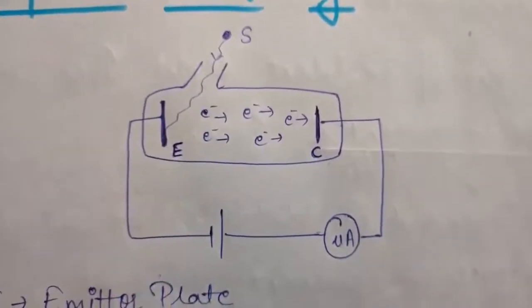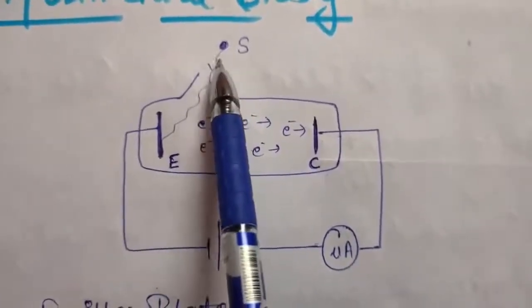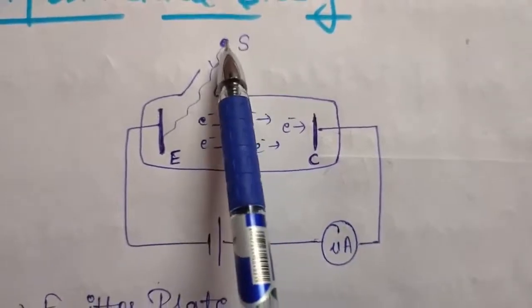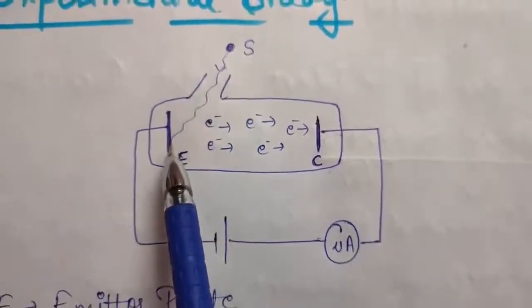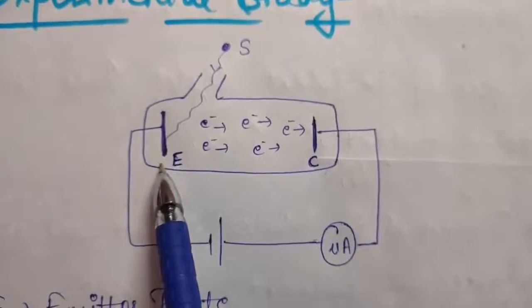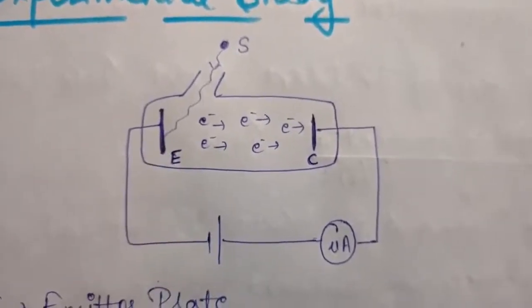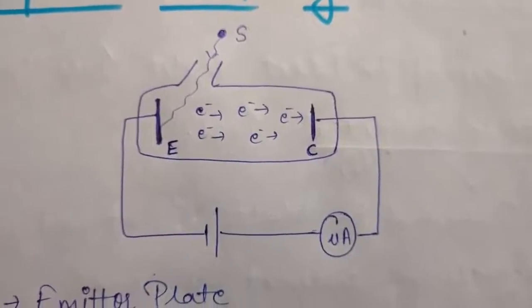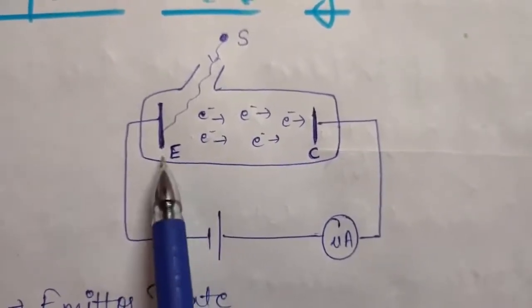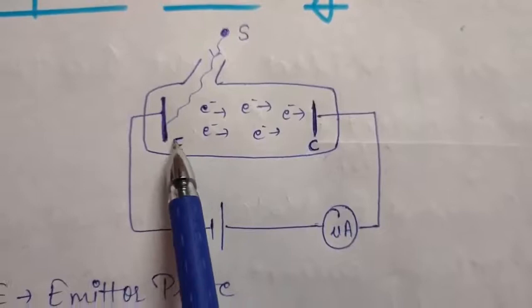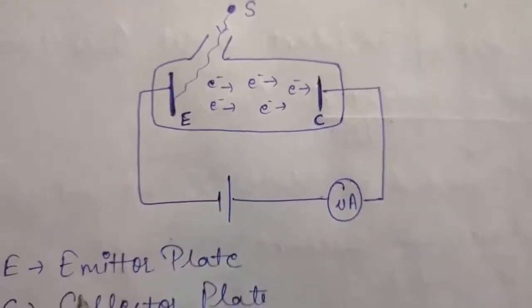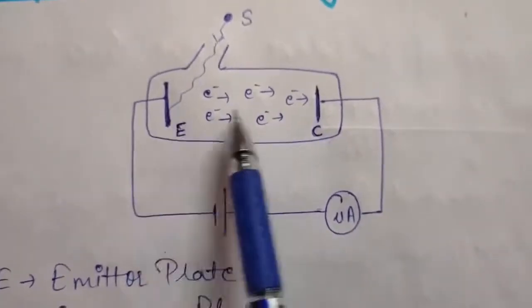Now what will happen is, from this S, that is, from the source of incident light, the incident radiation, or you can say photons, will fall on the plate E, due to which there will be the ejection of electrons from the surface of this plate. That's why it is called plate E, because it is an emitter plate which is responsible for emitting electrons.